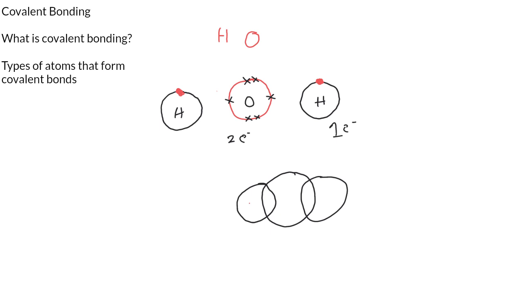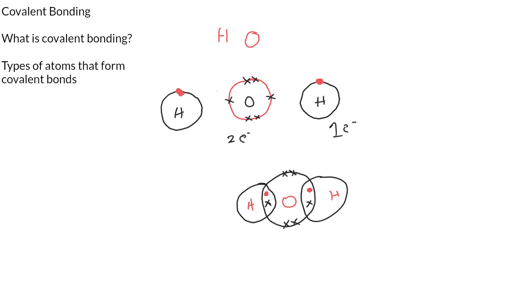So this is one hydrogen and this is the other hydrogen, and that is oxygen at the middle. And if we look at that, this hydrogen is going to contribute one electron, and this other hydrogen will also contribute one electron. And oxygen will also have to contribute one because they have to share. And this oxygen will now be left with, because it's also going to contribute one here, four left in the outermost shell.